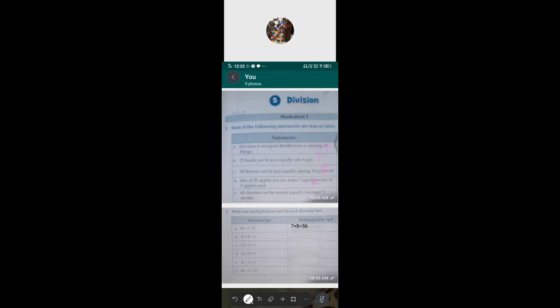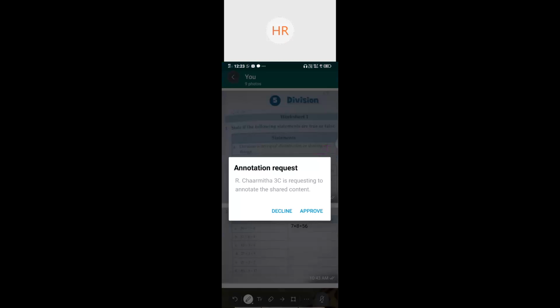What is the quotient? 12, ma'am. Yes, 60 divided by 5. Is it 12? Very good. So is it true or false? False, ma'am. False. Very good.